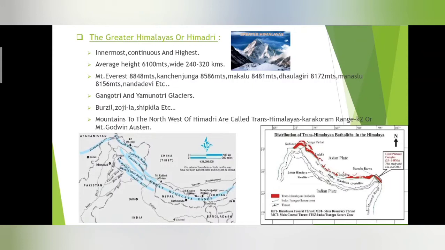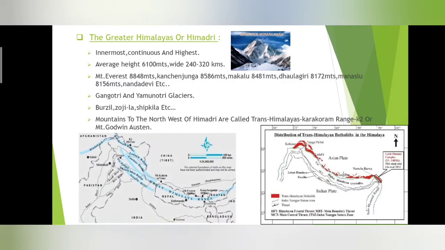And as I said, there are also many mountain passes. Mountain passes are the regions available for transportation in between the mountains. Some of the important mountain passes are Burzil, Zojila, Shipkila, etc. So Burzil, Zojila, Shipkila are some of the mountain passes found in the Greater Himalayas.